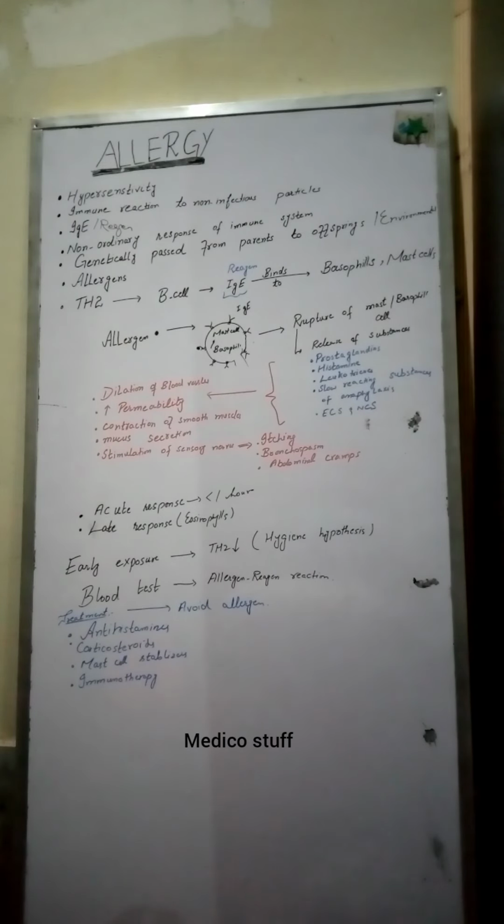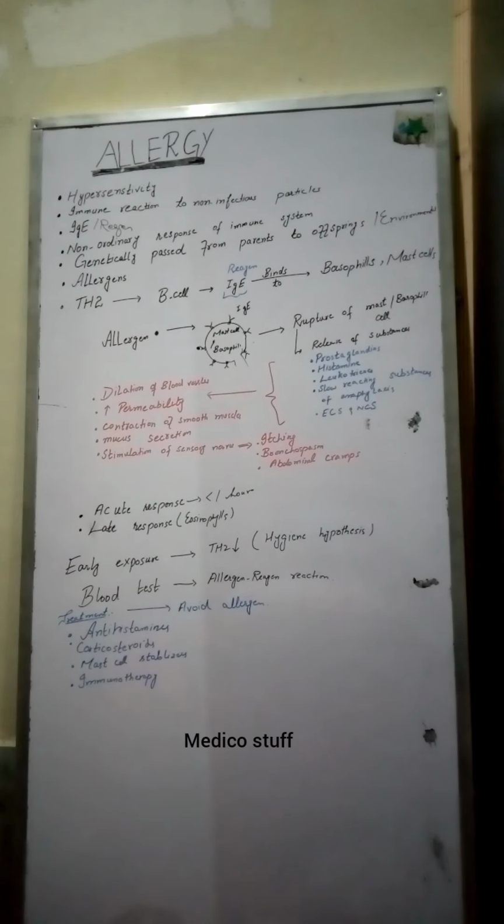Now comes the treatments. Before treatments, there should be prevention. The prevention of the specific allergen to which you are allergic. We should avoid the allergen to which we are allergic. This is prevention. Now, if we are not able to do so, then there are other treatments.